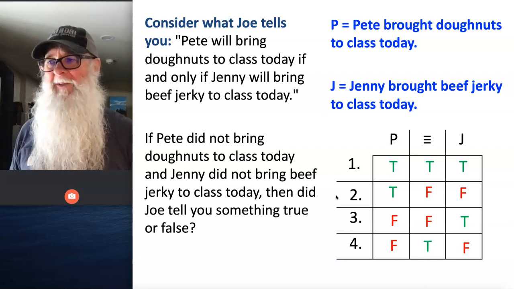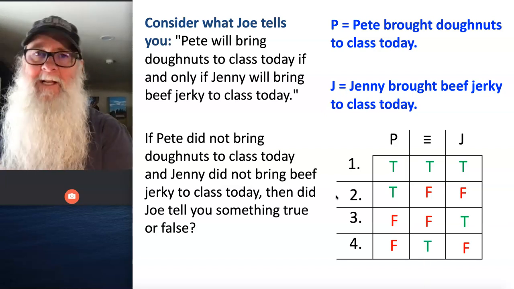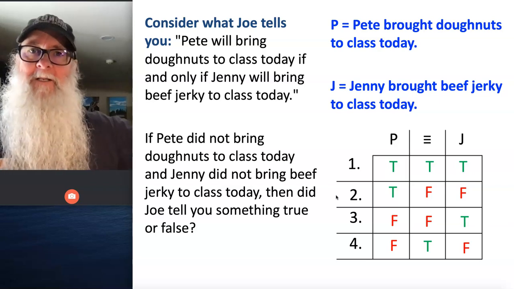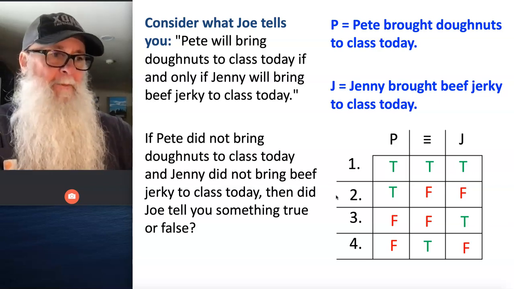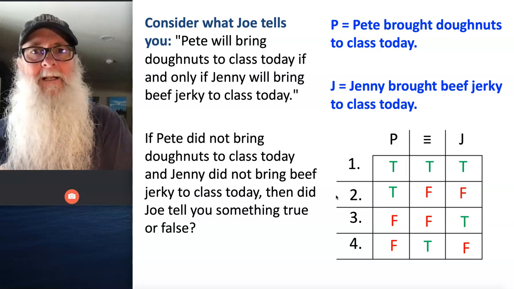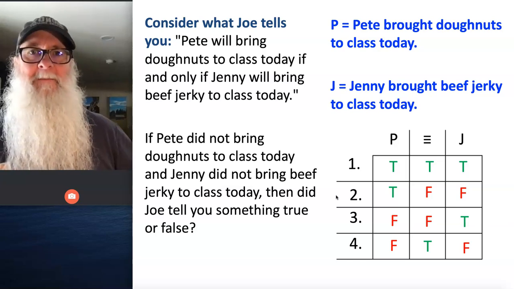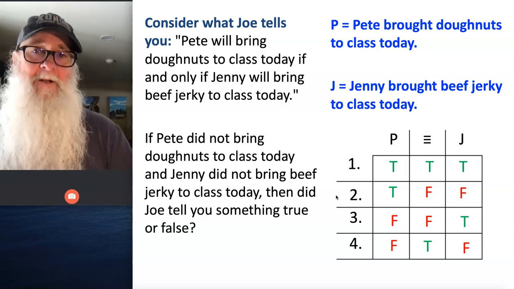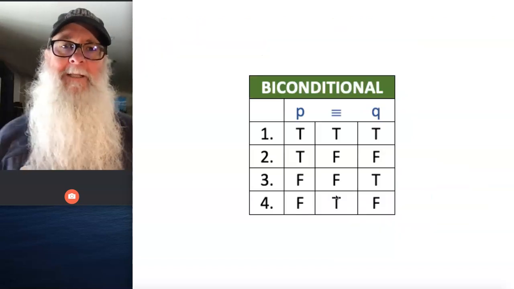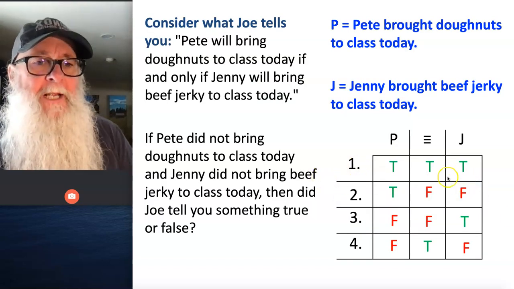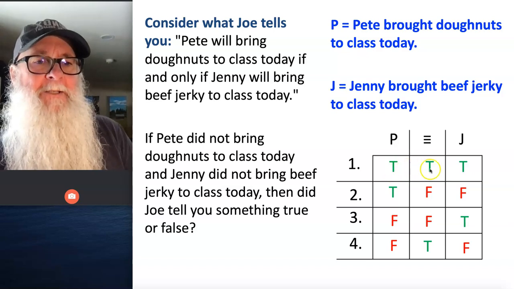I'm going to go with no, because what he said was that Pete will be bringing those donuts if and only if Jenny brings the beef jerky. But if she doesn't bring the beef jerky, he's not bringing the donuts. And if he's not bringing the donuts, she's not bringing the beef jerky. So I'm going to go with Joe told us the truth here. And what we see, well, actually, it's better on the screen. You can find a pattern here, okay?